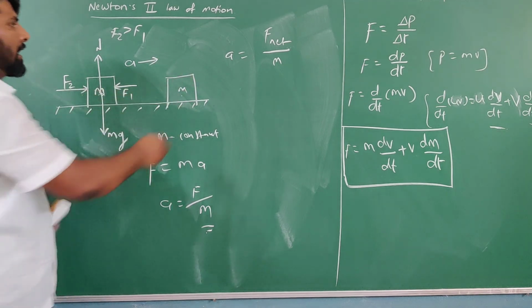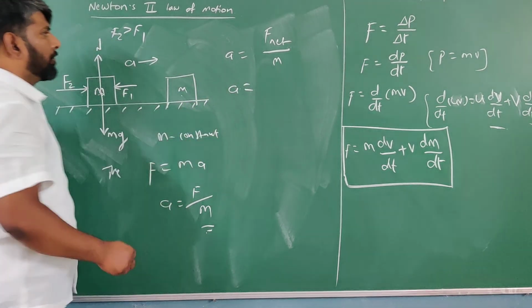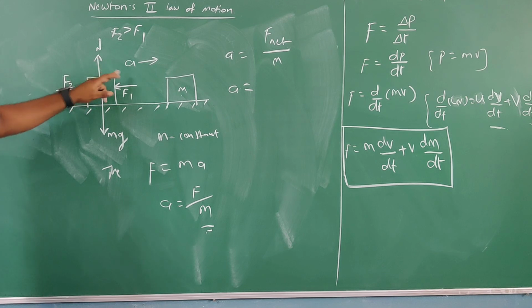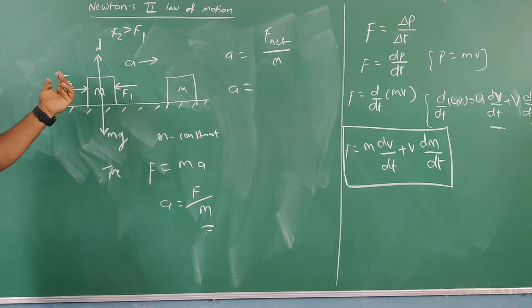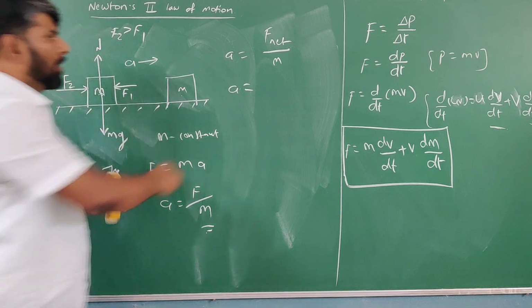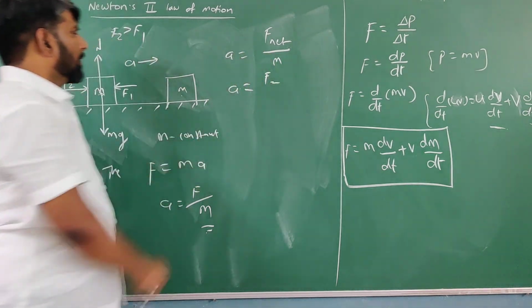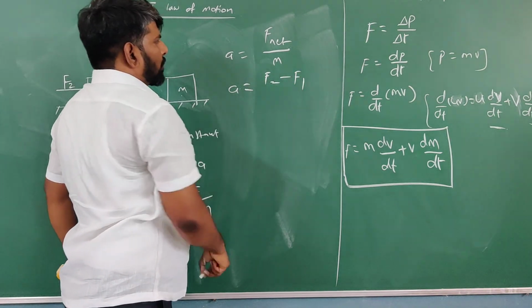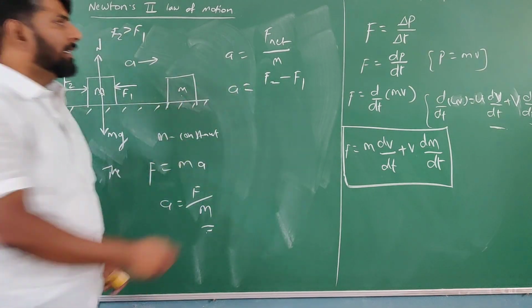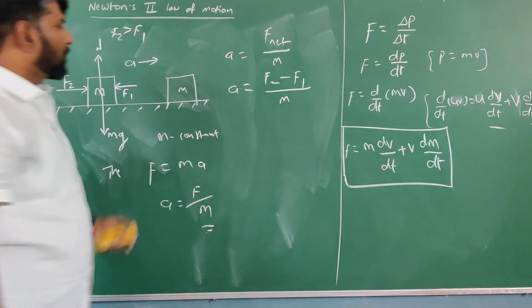Got it? So in this case, acceleration is equal to net force by mass. The force which is in the direction of acceleration, take as positive. Opposite to the direction of acceleration, take as negative. So here F2 is in the same direction as acceleration, so F2. F1 is opposite, so that's why minus F1. So what is the net force here? F2 minus F1 by mass m, constant now.